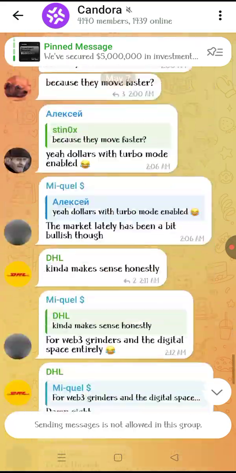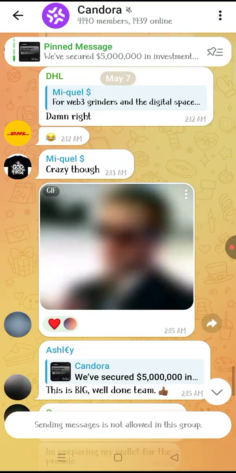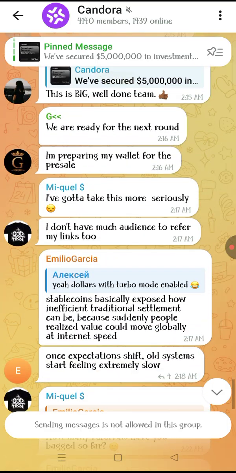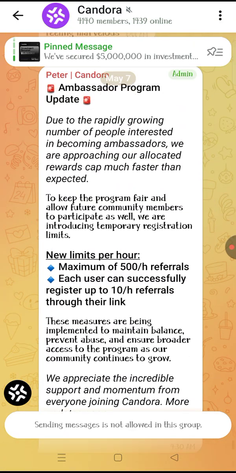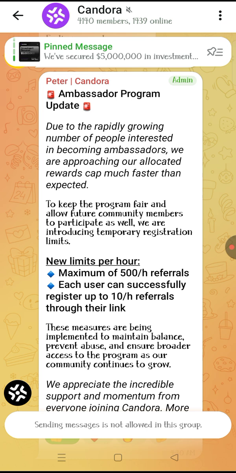So guys, if you want this one to work for you, make sure you have 5 active people under you. How is it counted as qualified referrals?